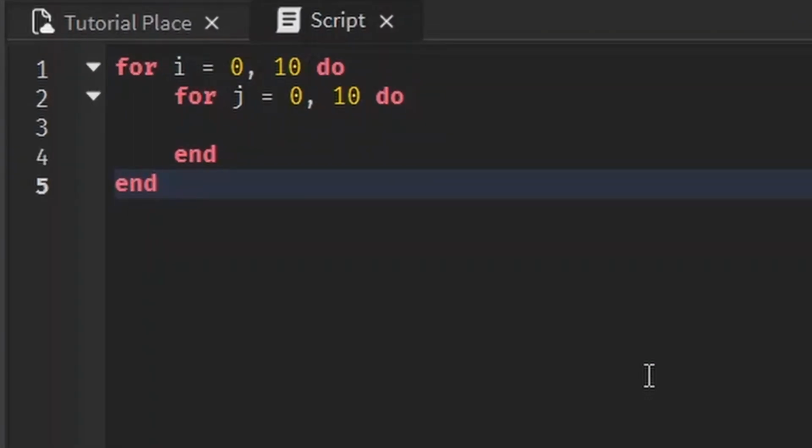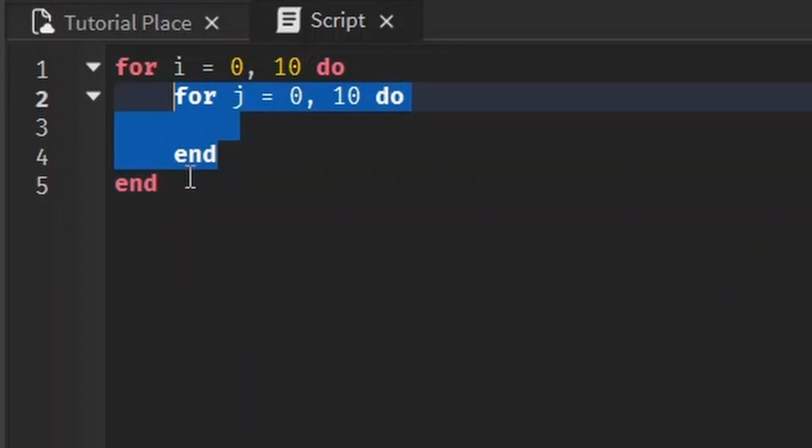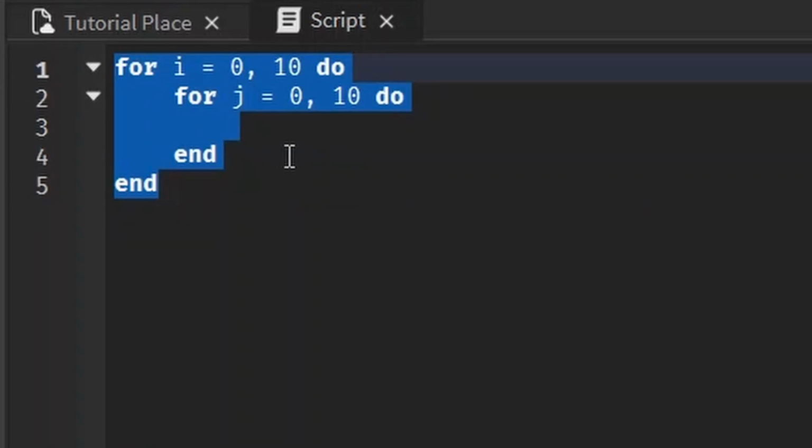But why would you want to do this anyways? Why would you want a for loop inside of another for loop? Well, essentially, you want to do this whenever you want something repeated, every time something else is repeated. And it sounds a little bit crazy, I know, but let me give you an example.